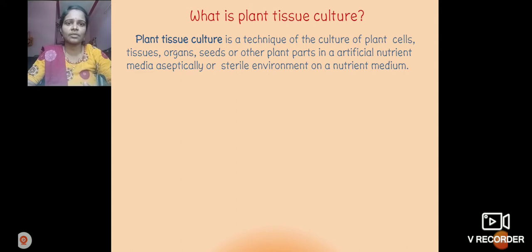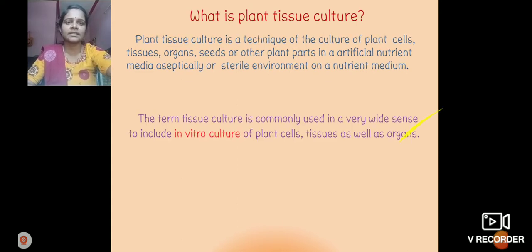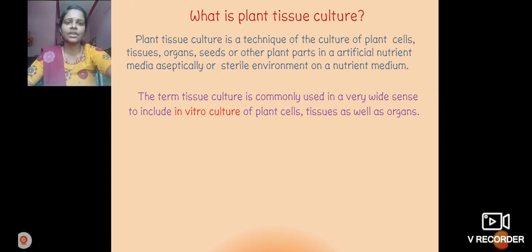This is called plant tissue culture. The term is commonly and widely used to include in vitro culture of plant cells, tissues as well as organs.